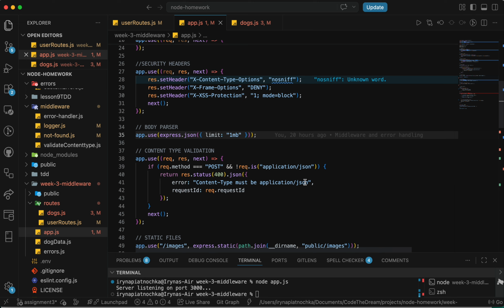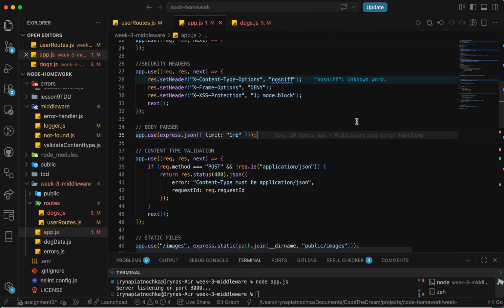How do we handle HTTP requests and responses? So HTTP is a protocol used for communication between a client and a server. Each request includes a method like get, post, put, patch, delete.